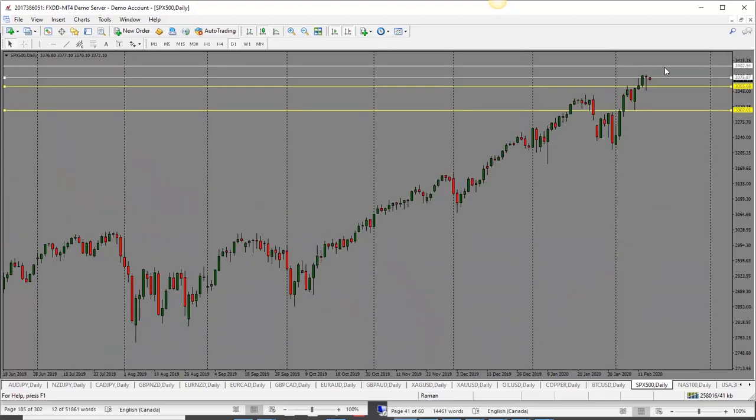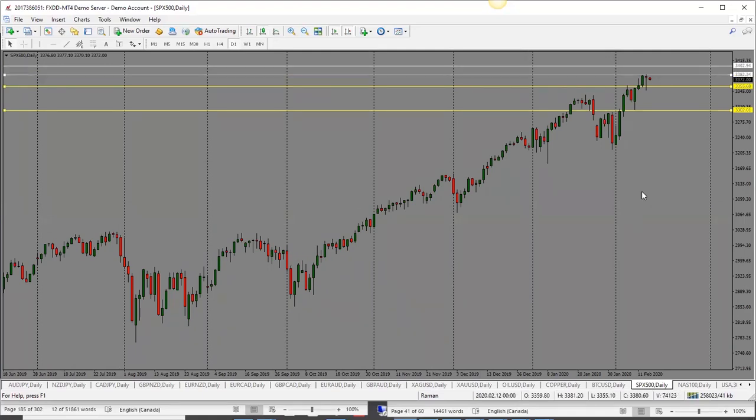S&P 500, we did see price drop, but then it pulled back all the way. So with this one, my bias is to the downside, but just be careful with this one. If price gets above 3380, it can go back and go even higher. So I would just be cautious with all these equity markets because it's been a one-way street for quite some time here. There's hardly been any sort of pullbacks here. It's just been one-way street here, like I said.